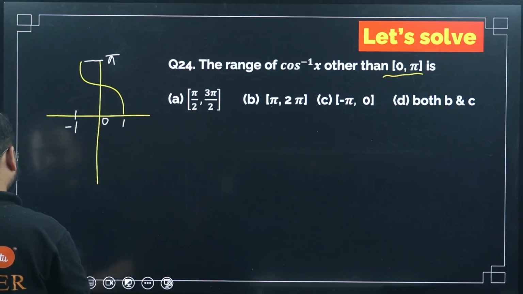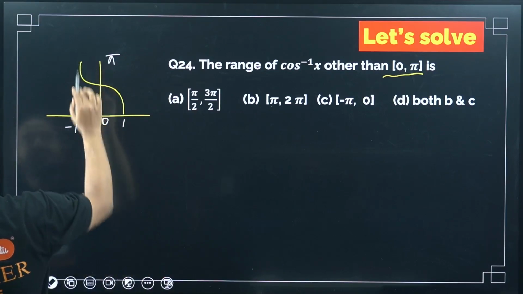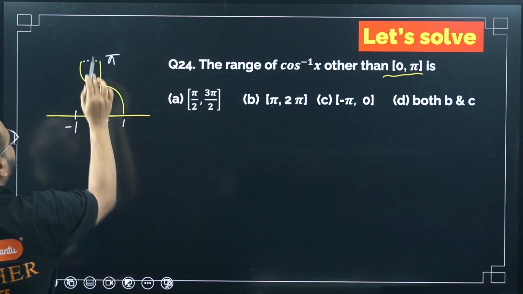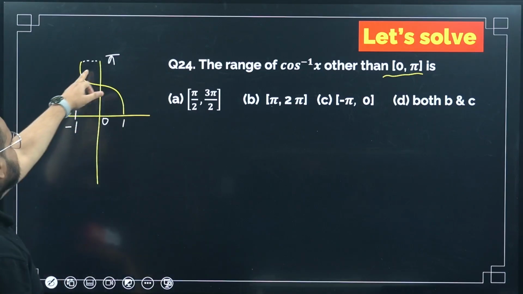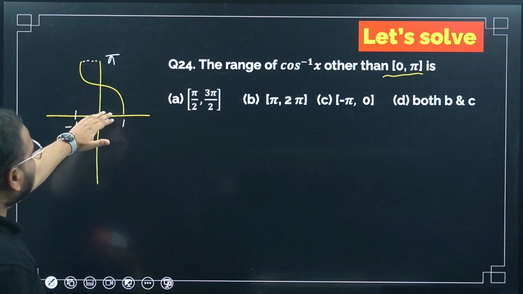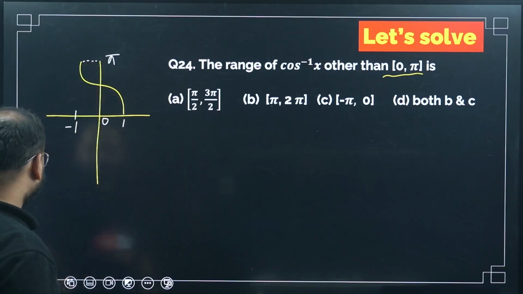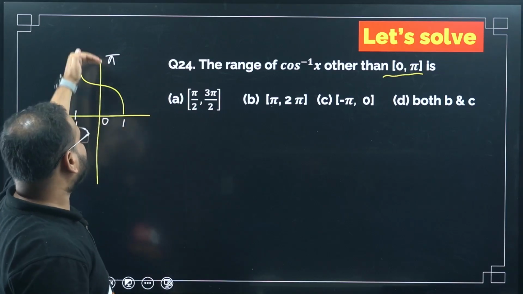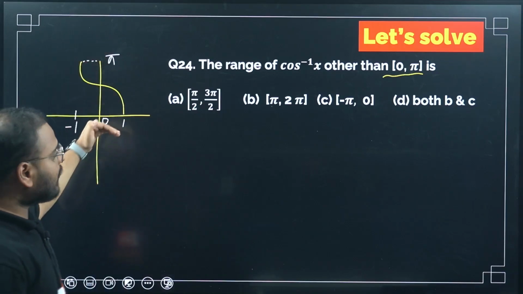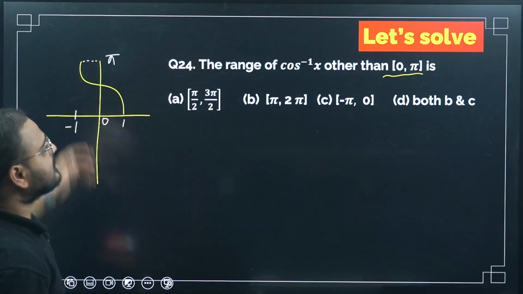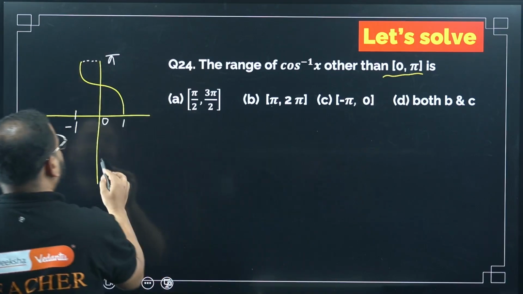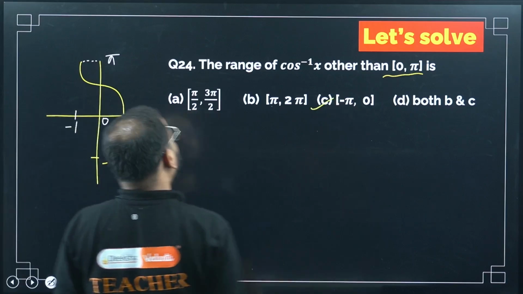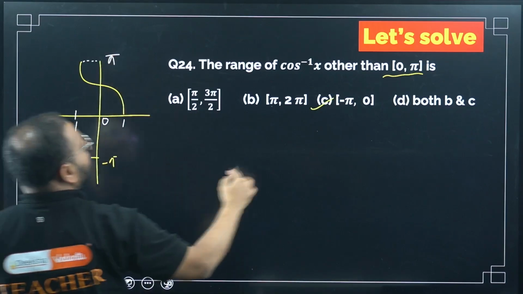So this is simply 0 and pi. This is only the principal branch, but the graph will continue above and below as well. Before this, 0 to pi, will be minus pi to 0. After this will be pi to 2 pi.